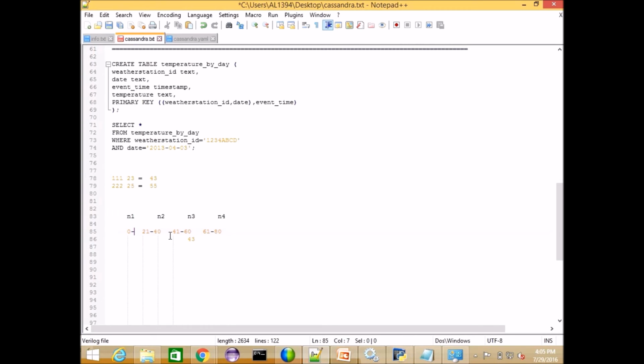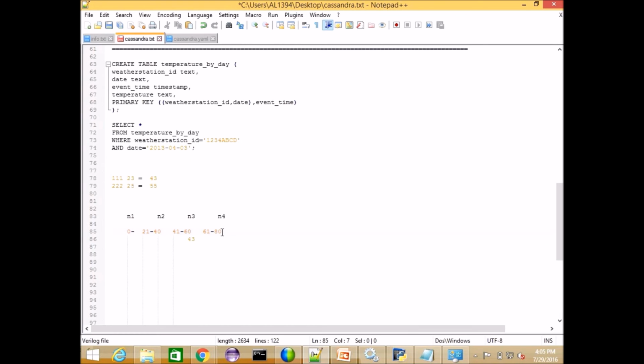My question here is, what happens if you get an 81? Some node should be there taking the additional data, right? You should specify the range for every node.